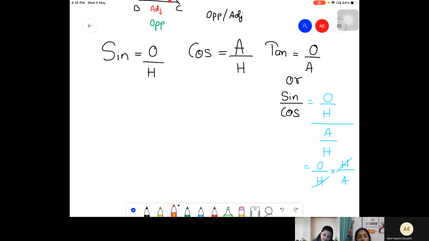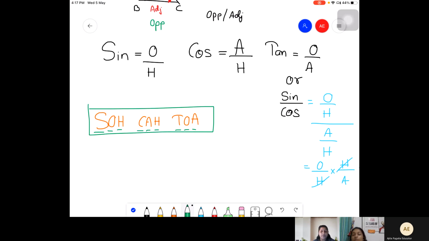Okay. The shortcut to remember this is SOH CAH TOA. You'll find this used many times by many of the students and teachers. Now, what is it? Sine is equal to opposite by hypotenuse, cos is equal to adjacent by hypotenuse, and tan is equal to opposite by adjacent. So the shortcut for your basic functions is SOH CAH TOA.